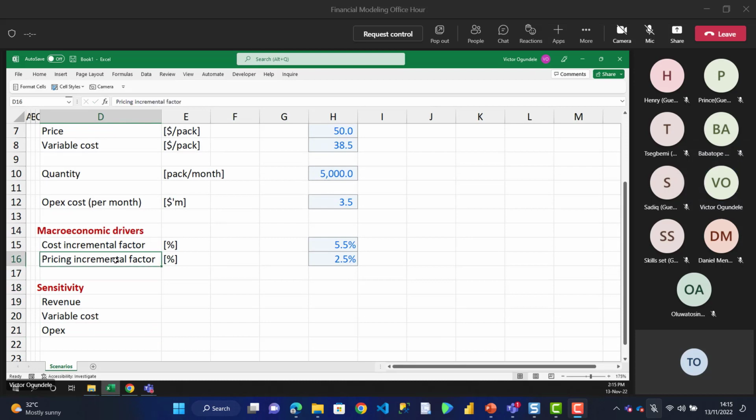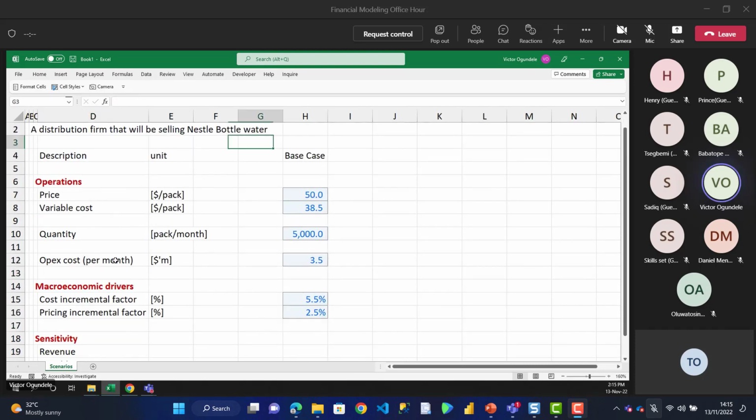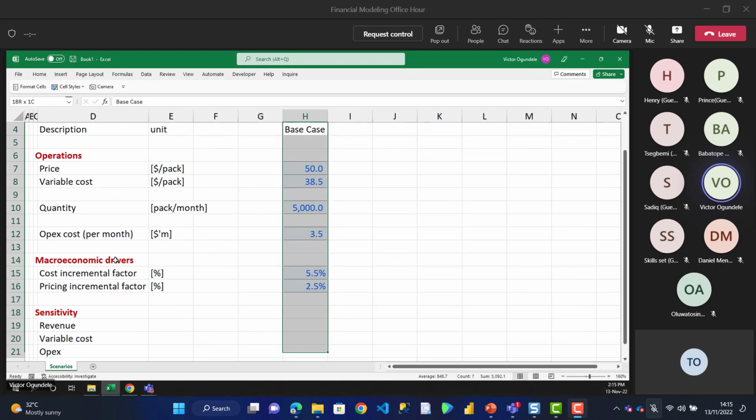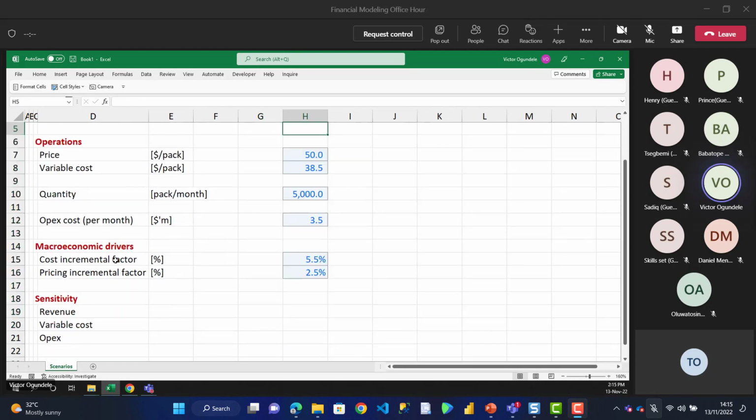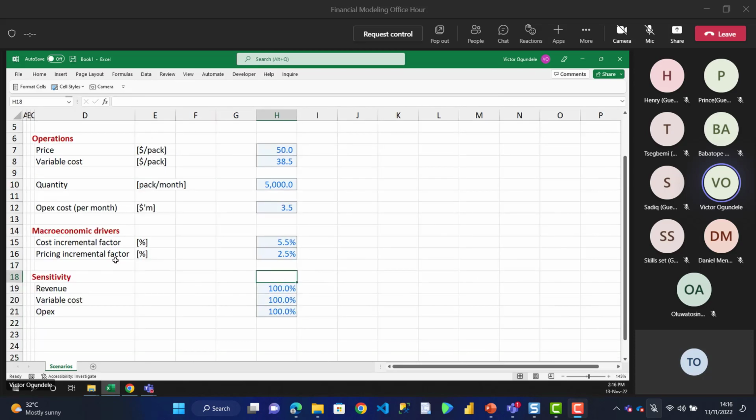We could decide to even sensitize other things, right? So let's keep it short like this. So this will be our base case. But let me cut it. So for our sensitivity, I'm just going to put everything here as 100%. So you see how we are going to apply this when we are building our model.